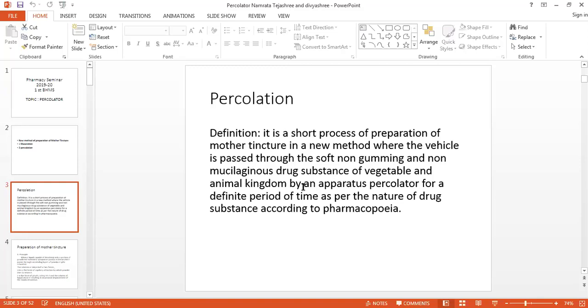For this process we are using a special apparatus, that is percolator. We have a steel percolator in our lab. We have seen that percolator, so you know how the percolator is. And important is we are preparing mother tincture according to the direction of the Indian homeopathic pharmacopoeia or any pharmacopoeia. Clear? So this is the definition of percolation.